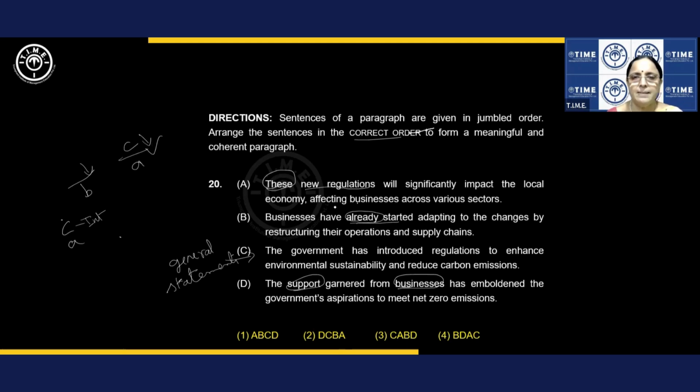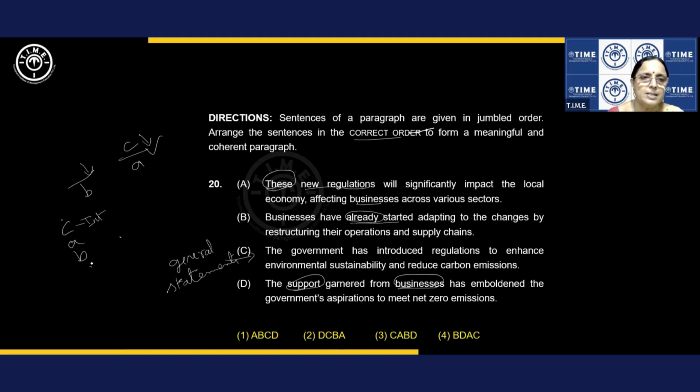Then next: affecting businesses across various sectors. And then, businesses have already started adapting to the changes. Affecting businesses, and what are the businesses doing? They have already started adapting. So it should be B. CAB. And then support garnered, because businesses have already started adapting, restructuring the operations and supply chain, the support from these and so on.